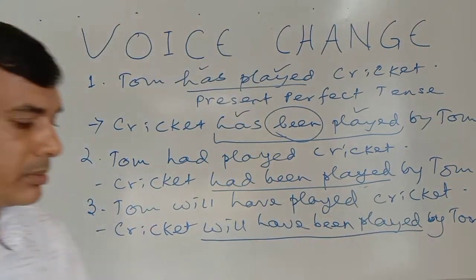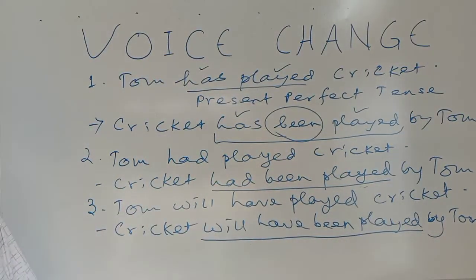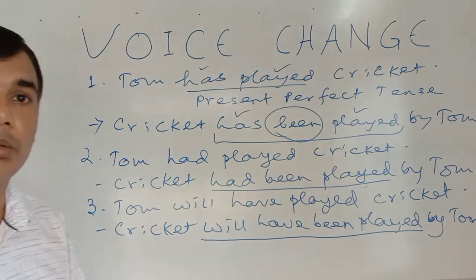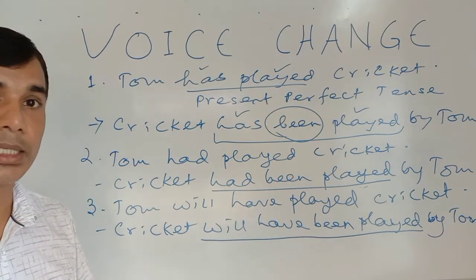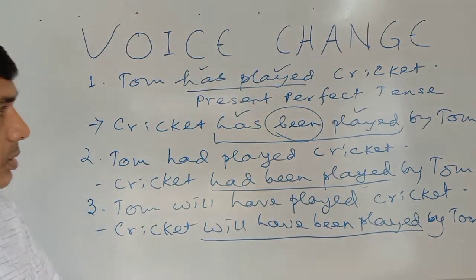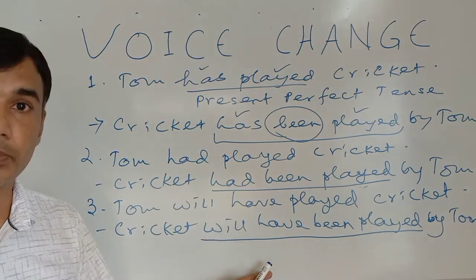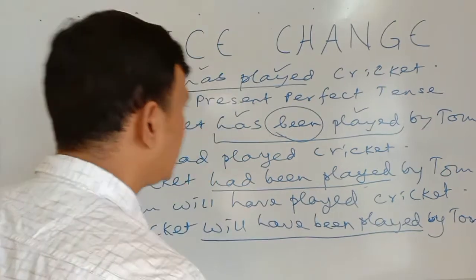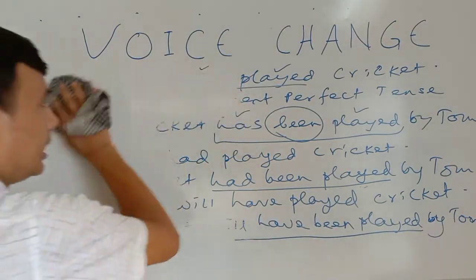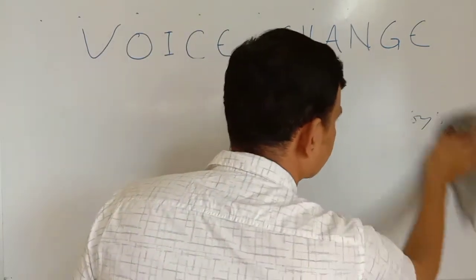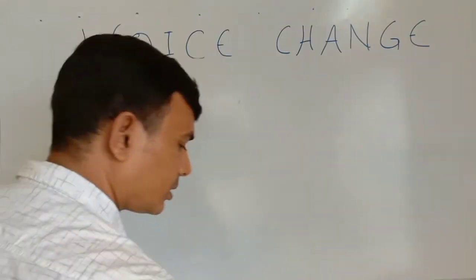So what is the problem here? I think these are the most important things about the passive form of any tense, of any verb. So present perfect tense, past perfect tense and future perfect tense, whatever I have used, I will be writing as rule 3. Look at this.